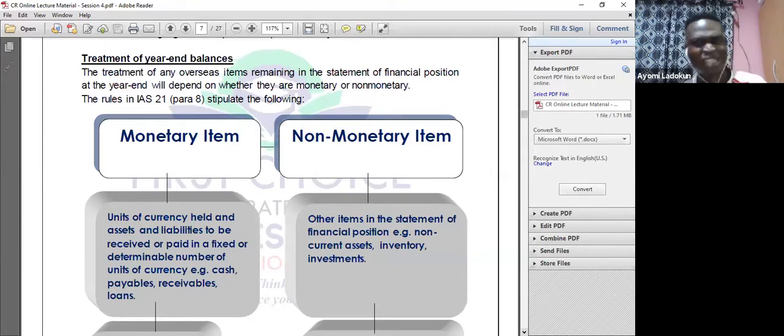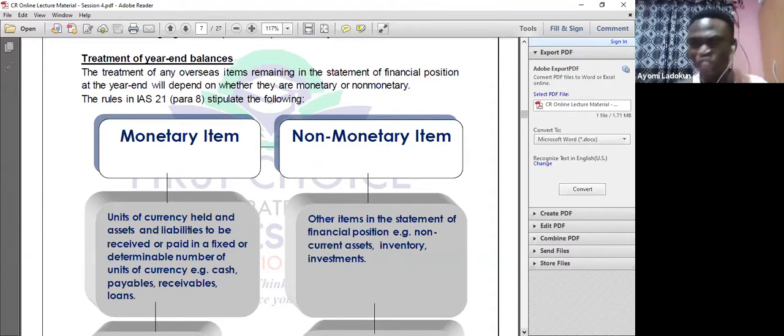Because somebody will be asking, how do you treat revaluation arising from foreign exchange difference? Is it not going to other comprehensive income? This is where you're going to see it now. So you need to listen. So when we talk about treatment of year-end balances, two things will come to your mind. Number one, you have to determine, is the item a monetary item?